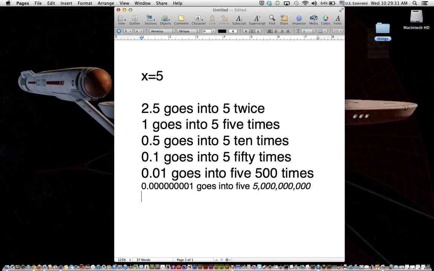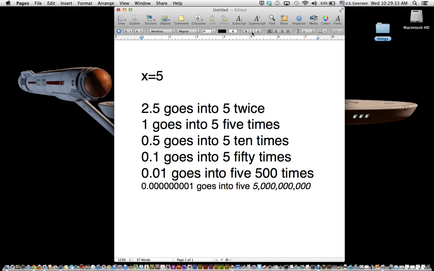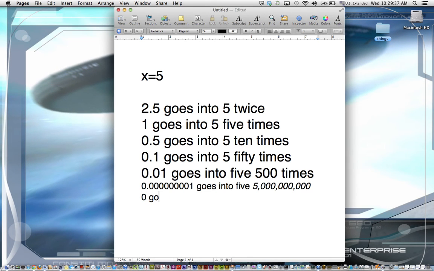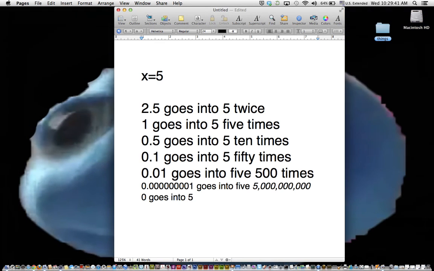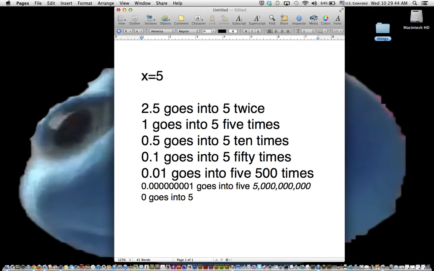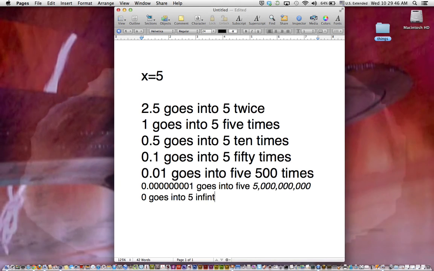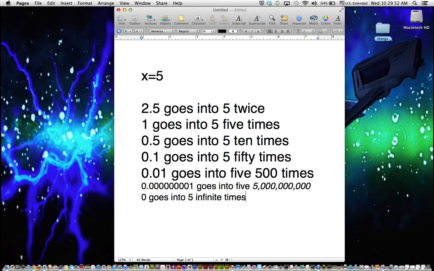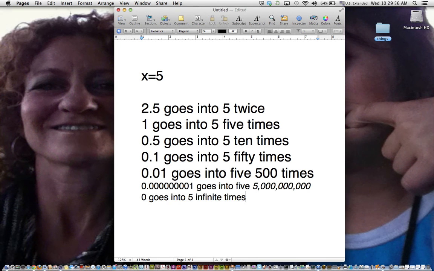And so this can only mean one thing: 0 has to go into 5 infinite times. Because 0 plus 0 plus 0 plus 0 is still 0, it would take an infinite amount of zeros just to have any value at all.